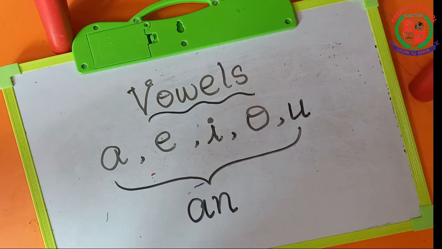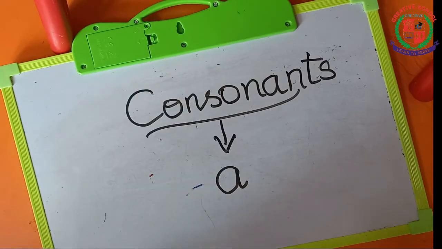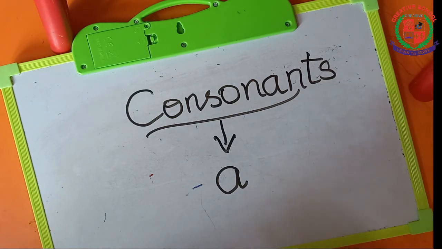Likewise, we have to add an before the vowel sound. If a word begins with the consonant sound means we have to use A before it. For example, a mango, a rubber. Likewise, we have to add A before the consonant sound.